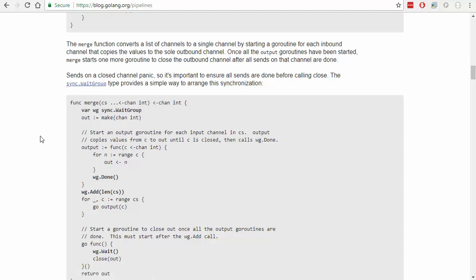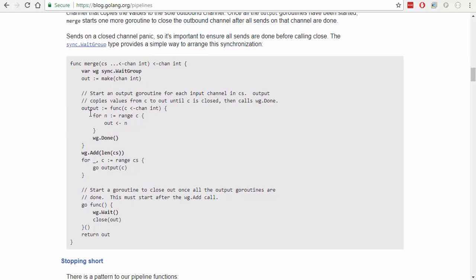And we're going to use a wait group for that, which makes sense. Okay, so we've got our wait group, we've got our out channel, which is also ints. Start an output go routine for each input channel in cs, which is right here. Output copies values from c to out until c is closed, and then calls wait group done.